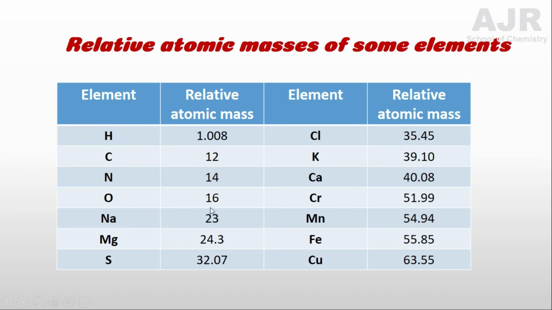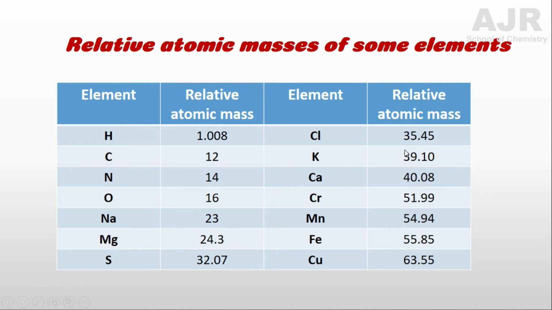Look at here. Relative atomic mass of hydrogen is 1.008, and for carbon 12, nitrogen 14, oxygen 16, for sodium 23, magnesium 24.3, for sulfur 32.07, and chlorine 35.45.